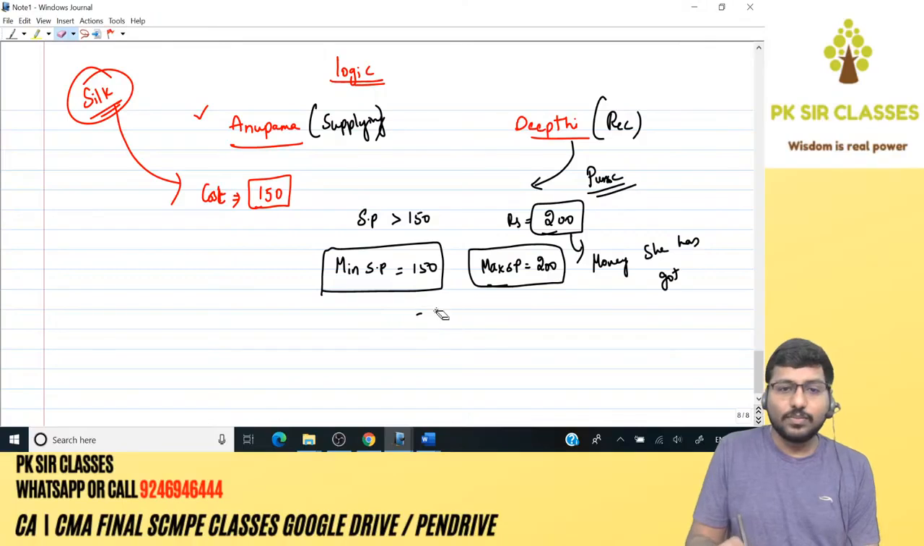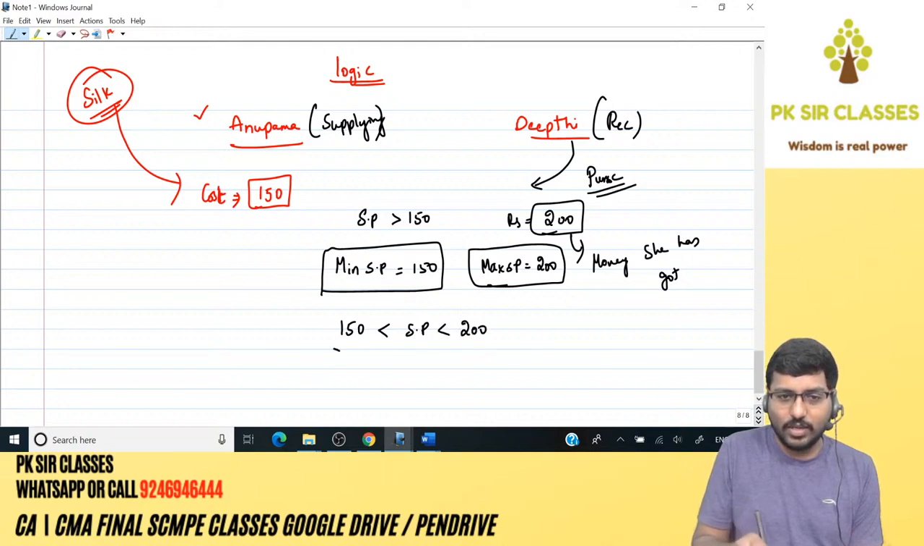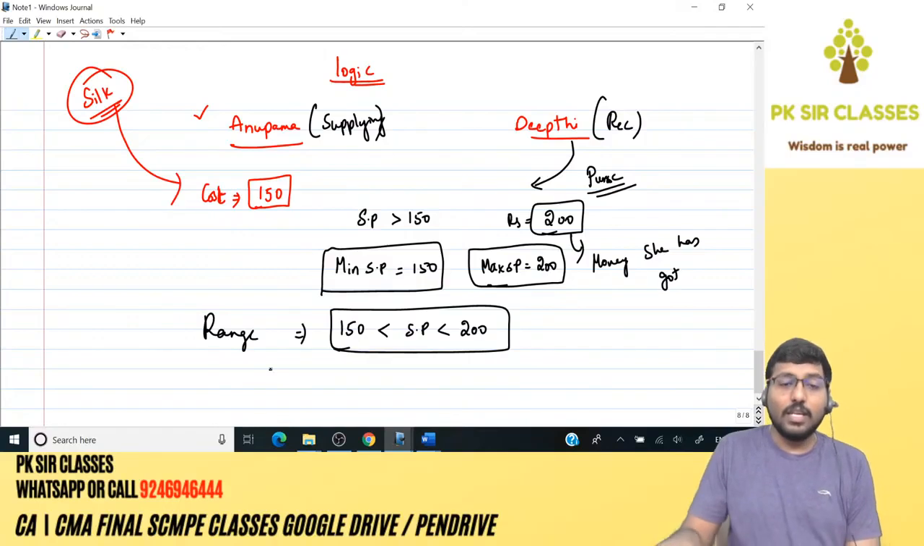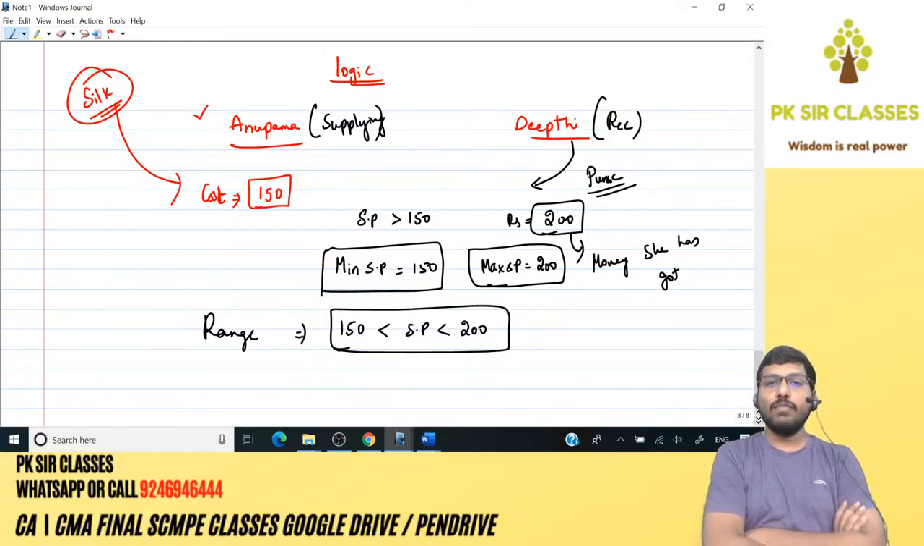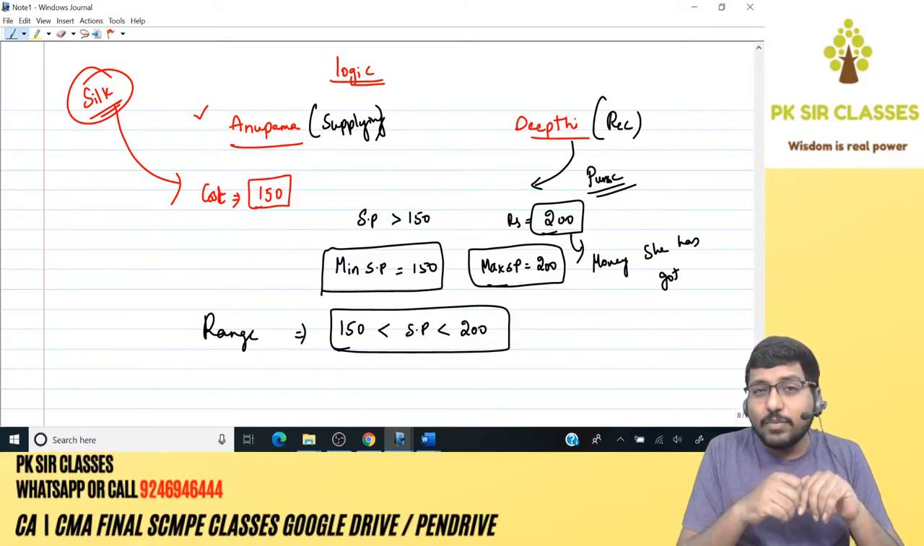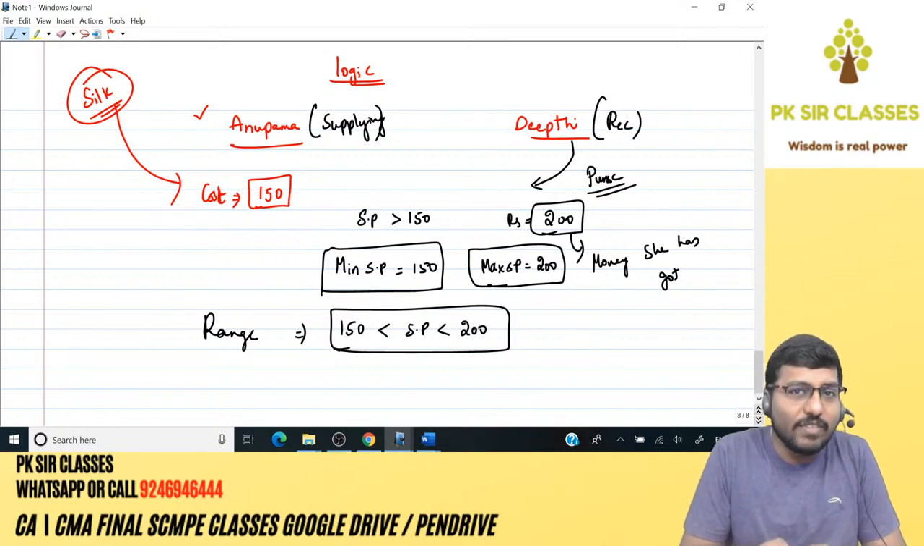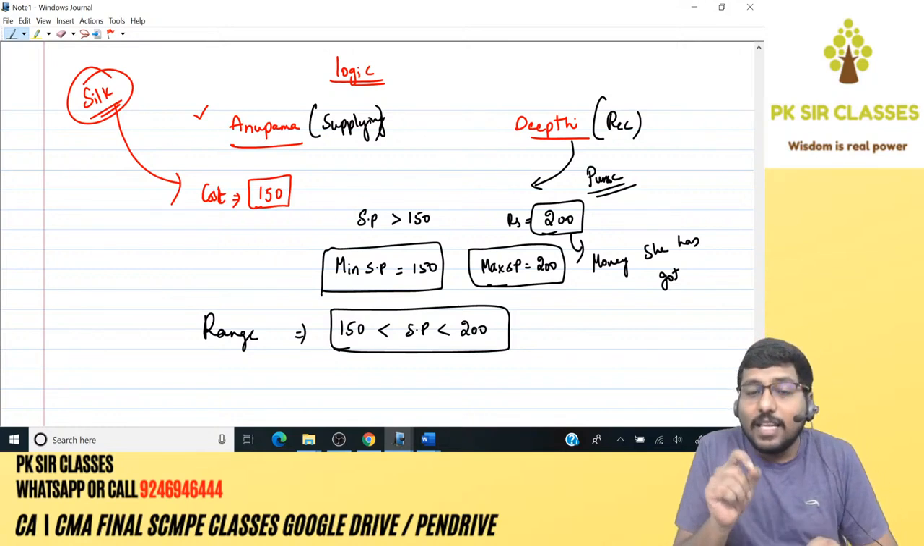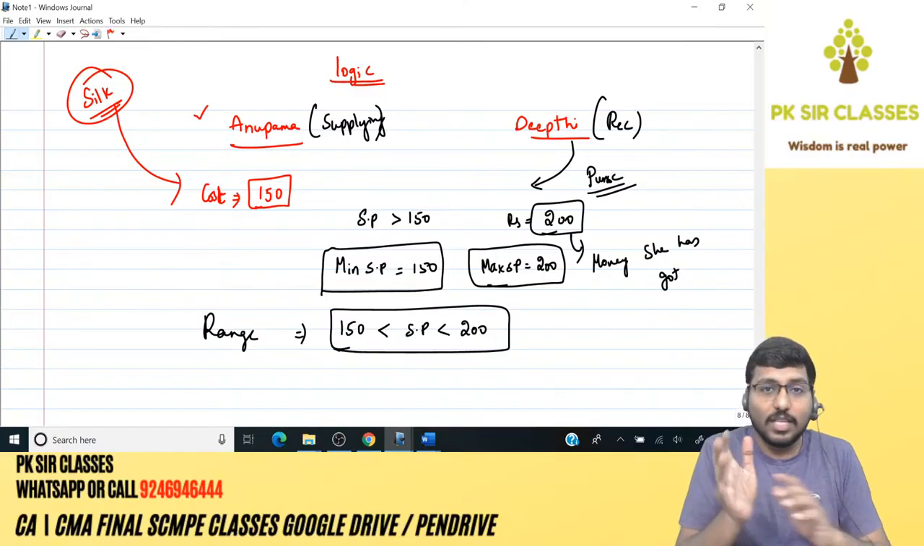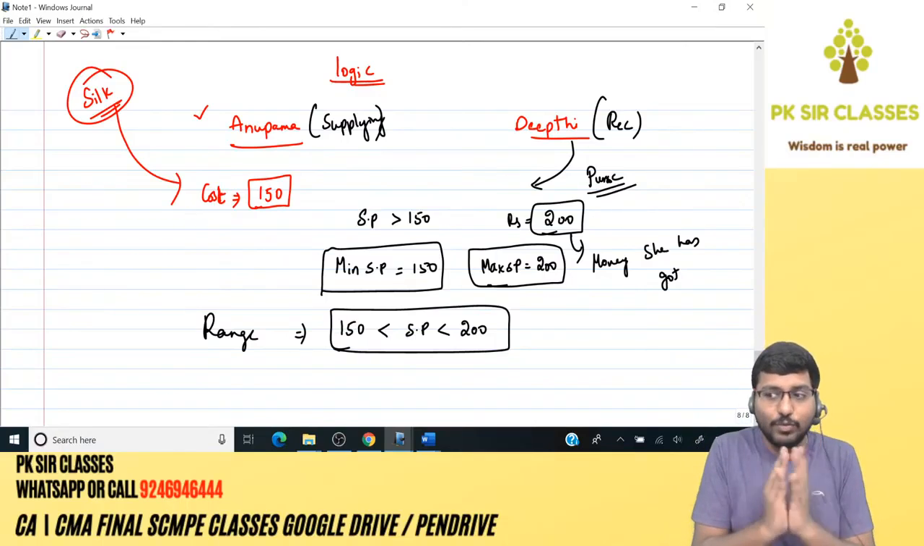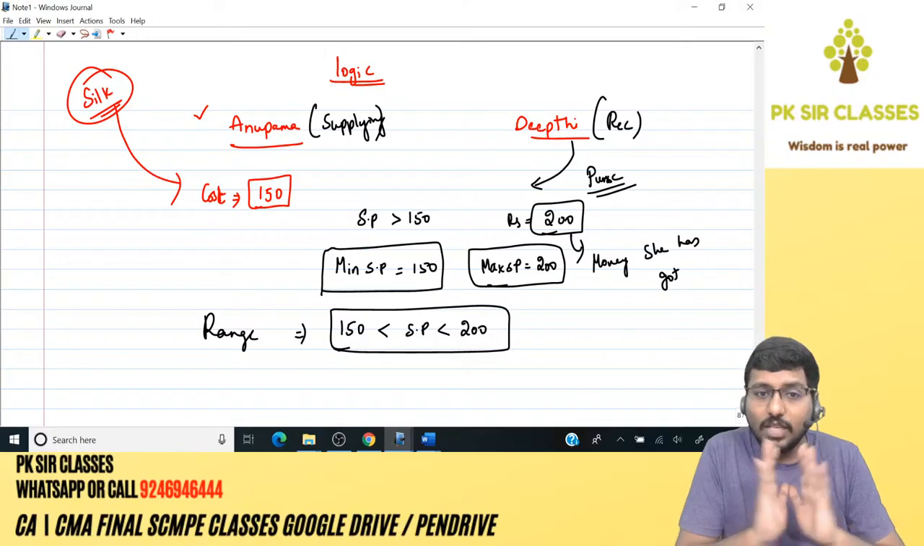From this, what should be the selling price? 150 is less than selling price, and selling price is less than 200. Correct? This is the range. Selling price should be in between 150 and 200. 150 is less than selling price means the selling price should be greater than 150. Selling price is less than 200 means the selling price has to be less than 200. So it should be in between 150 and 200. Correct? Then the transaction will happen.